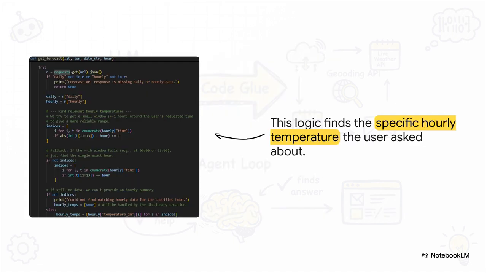So, the weather API gives us a whole bunch of data, like the hourly temperature for the entire day. But our user might only care about, say, 3 p.m. So this little piece of logic I wrote here, it's pretty smart. It just searches through all that data to find the exact hourly temperature the user was asking about. It's this kind of little detail work that really makes the agent feel intelligent.